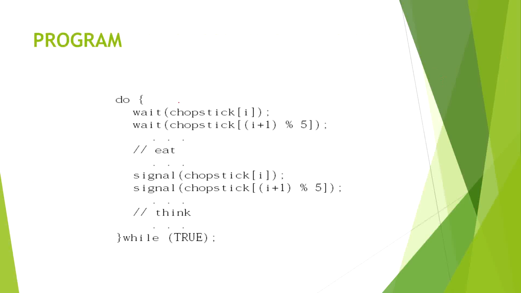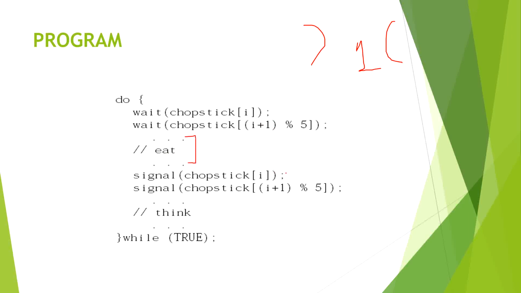So the code is here, and it will check whether the chopstick on the left is empty or not. If one philosopher is waiting for a chopstick, it will wait, then it will take one chopstick, then it will take its other chopstick, and then he will eat.